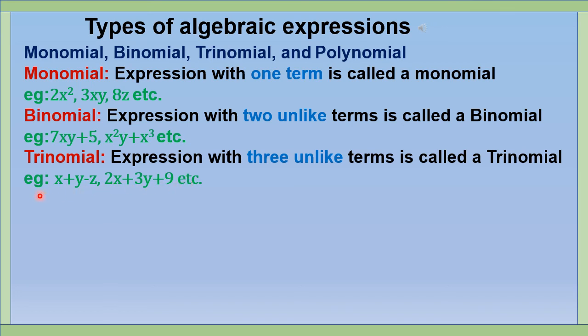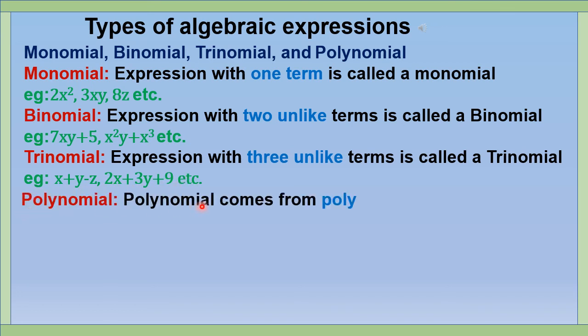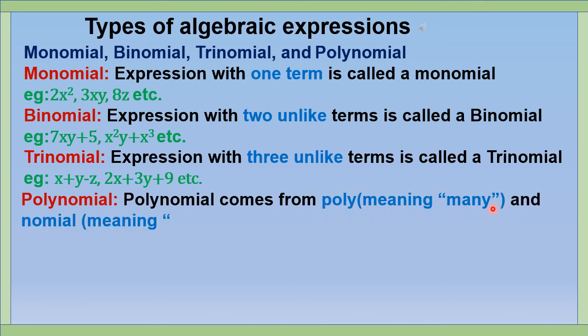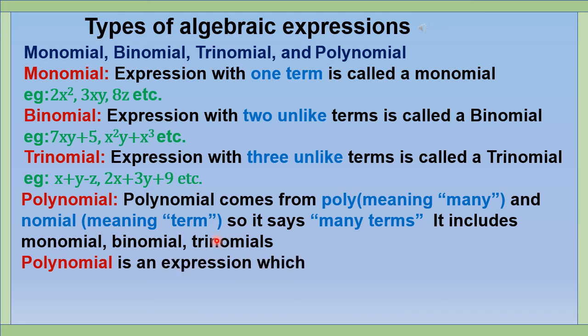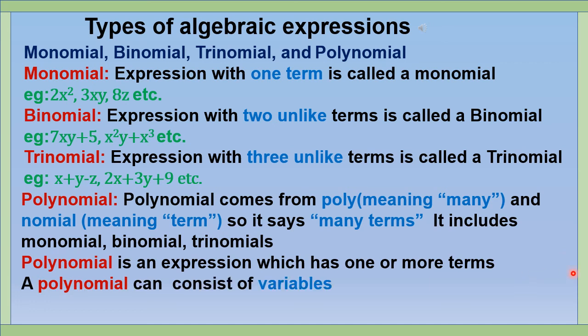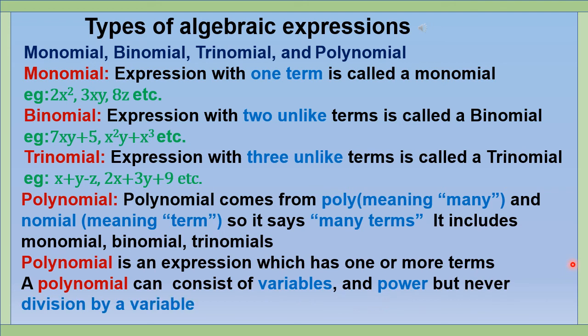Polynomial. Polynomial comes from poly, meaning many, and nomial, meaning term. So it says many terms. It includes monomials, binomials, trinomials. A polynomial is an expression which has one or more terms. A polynomial can consist of variables and powers but never division by a variable. For example, 5z plus 9 plus 2x plus y.